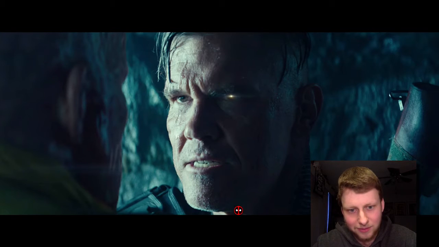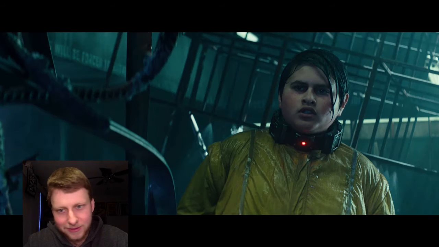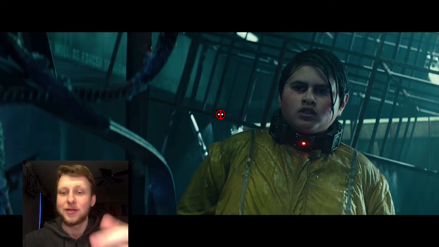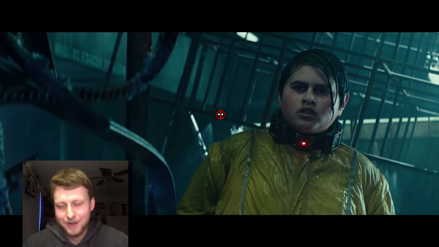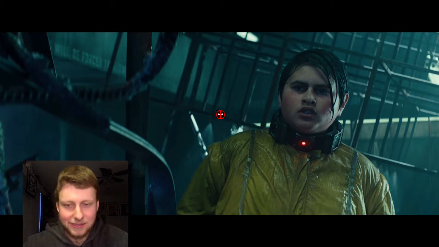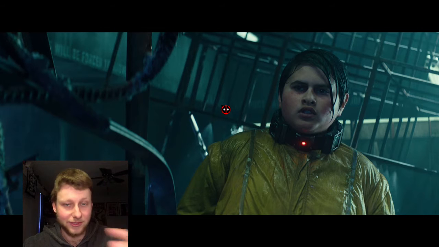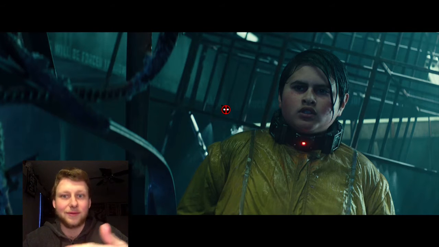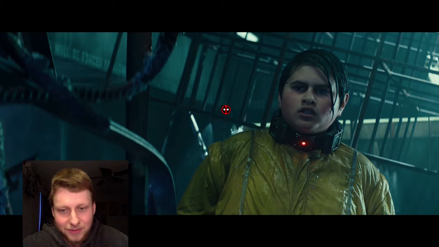Then we get a shot of Cable talking. It looks like he's talking to Deadpool. You can clearly see him there. We get a shot of them talking about this kid, and it looks like the story is that Cable's coming back in time to find this kid and kill this kid, and Deadpool's trying to stop him from killing this kid. Or it's implied that this is the kid they're talking about. It could be a totally different kid, and they're just subverting our expectations and teasing us, sending us on a wrong track with the trailer. That could be the option.